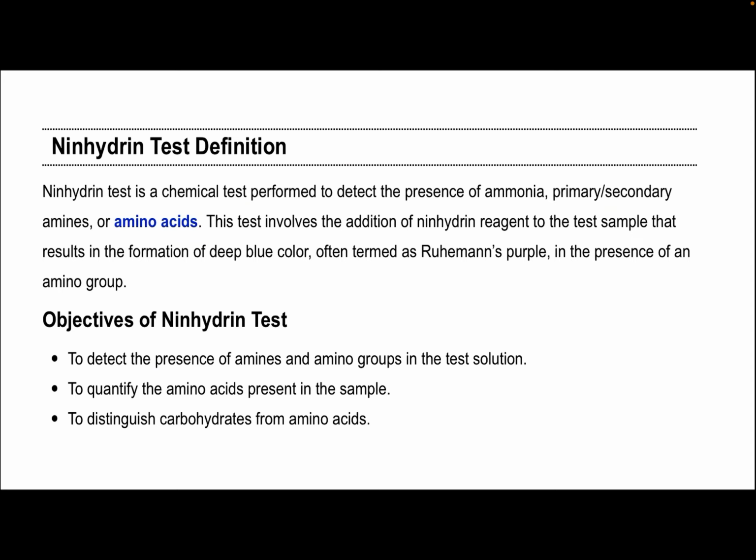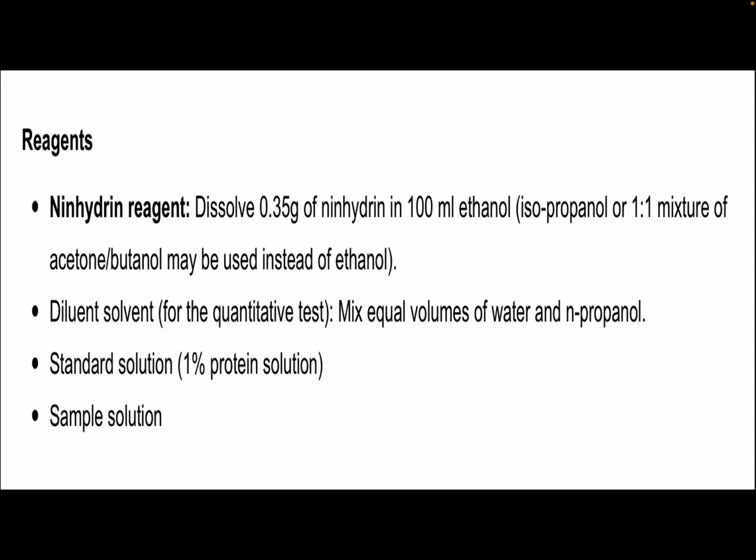Objectives of the Ninhydrin test. So what is the use of the Ninhydrin test? It detects the amino group in the solution, and also amino acids present in the sample, and distinguishes carbohydrates from amino acids. So how will you prepare the reagent? You have to dissolve 0.35 gram of Ninhydrin in 100 ml ethanol, or alternatively isopropanol, or a 1:1 mixture of acetone and butanol may be used instead of ethanol.